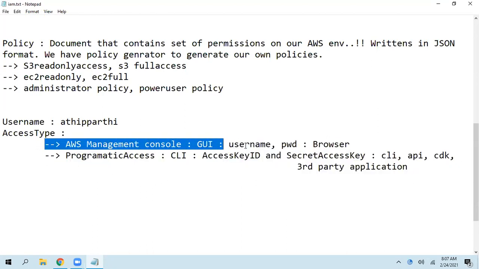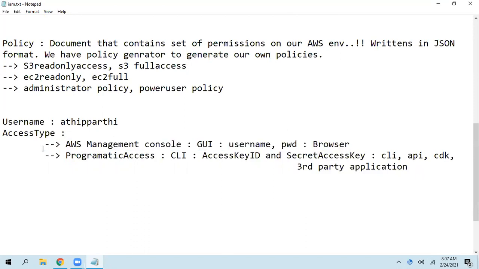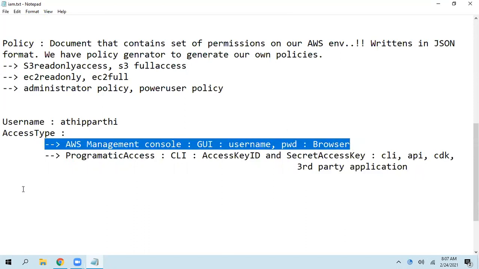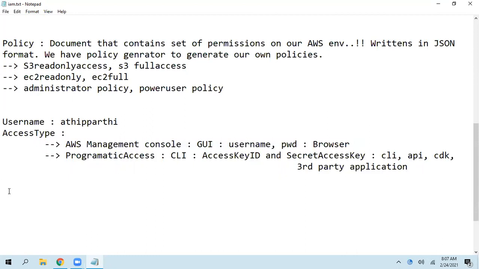Whenever we select AWS Management Console, it will ask for the password. Do you want to go with a system-generated password or set up your own password? And it will ask, do you want to enforce the user to create a new password when logging in for the first time? Then after selecting these two options, we need to allocate permissions. So the permissions window will come, and there again we have three options.